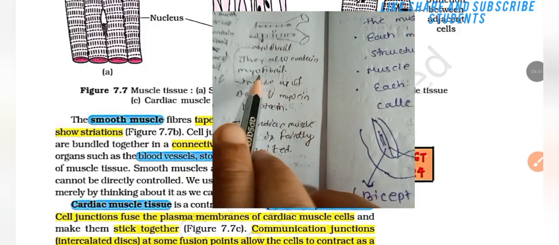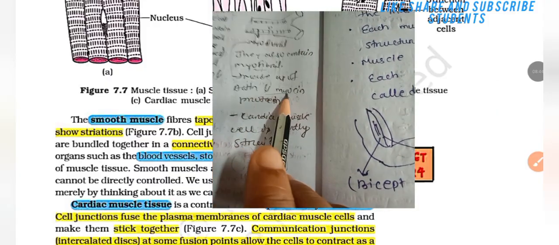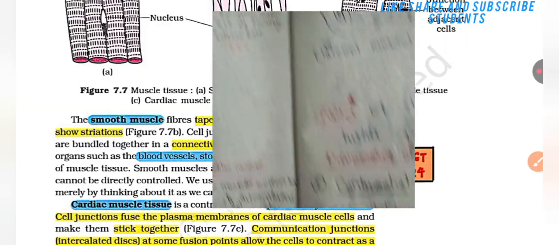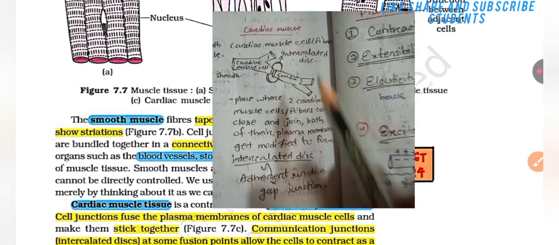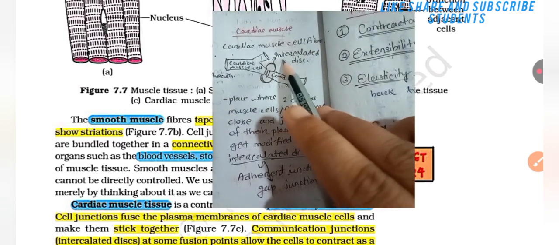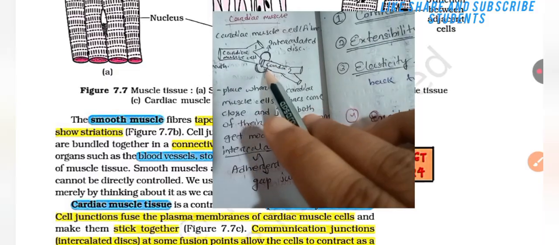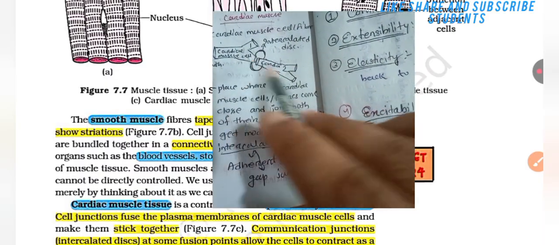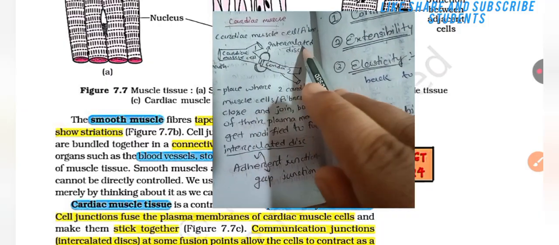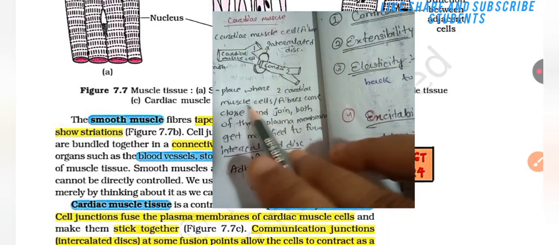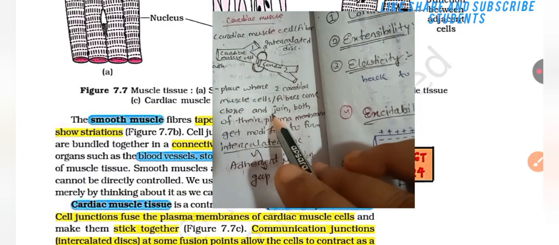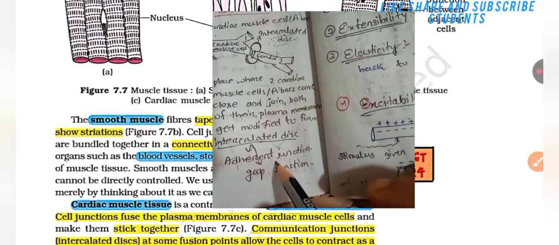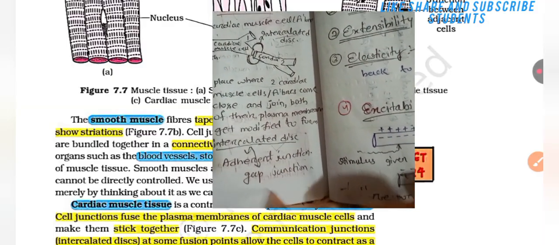They also contain myofibril made up of actin and myosin protein. Cardiac muscle cell is faintly striated. Cardiac muscle fiber is faintly striated. Intercalated disc is present in cardiac muscle. Between two cardiac muscle cells, the intercalated disc is the place where two cardiac muscle cells or fibers come closer and join. Both of their plasma membranes get modified to form the intercalated disc. Adhering junction or gap junction is also present.